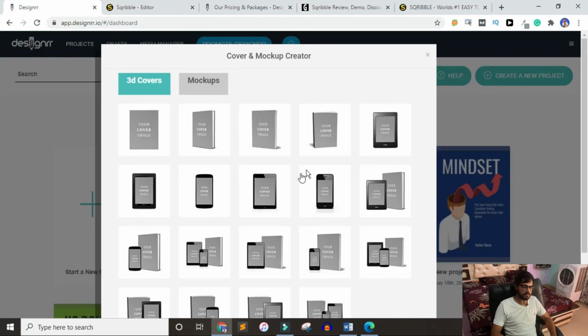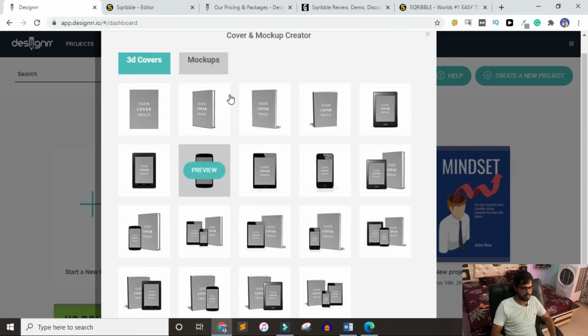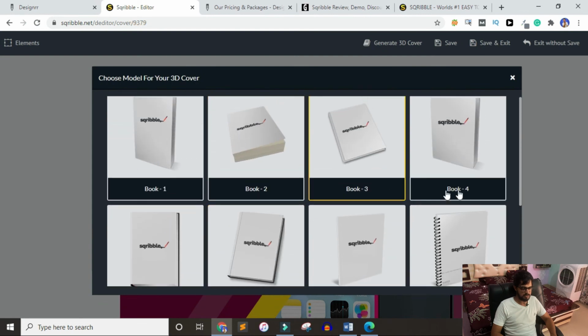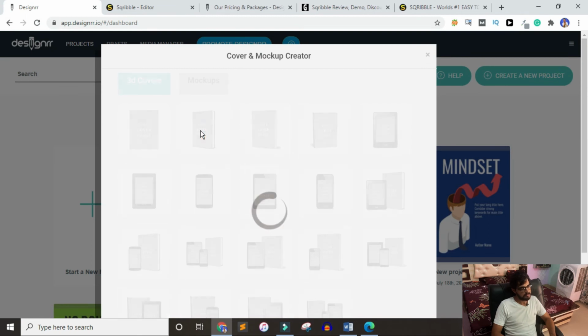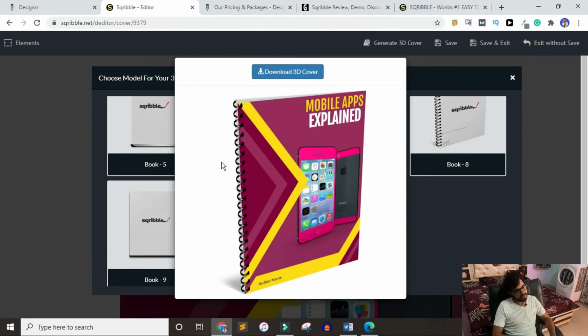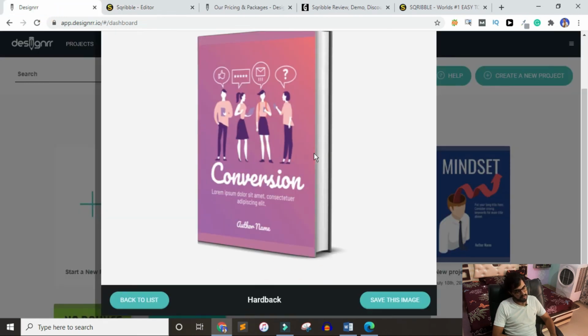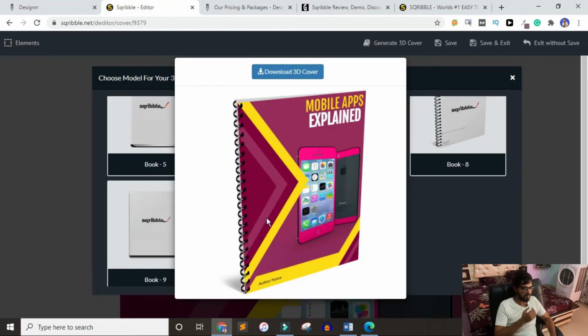So again, in the covers, because it's expensive, you have more controls in the designer. But for the books, it has only 4 templates, while Scrabble is all about books. I will pick this thing here, and here I will pick this thing. So it has generated my 3D cover, as you can see on your screen. Don't you think it looks a little bit blurry? I don't know why. Yeah, whatever it is.